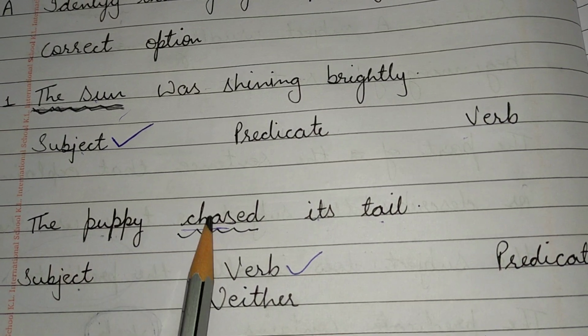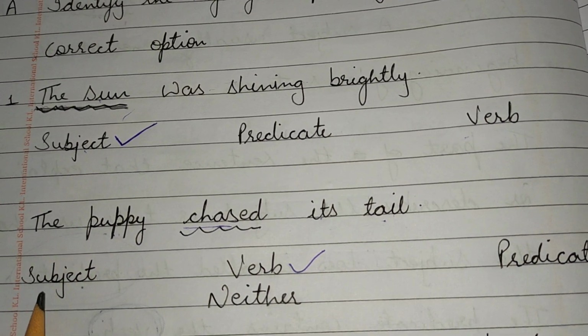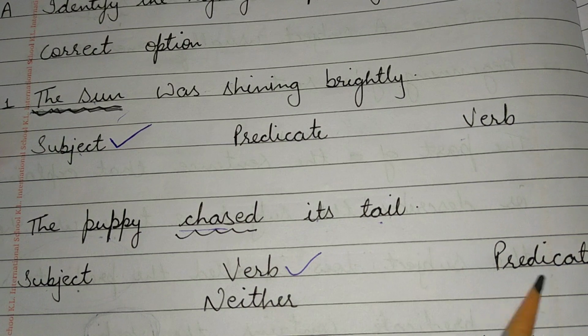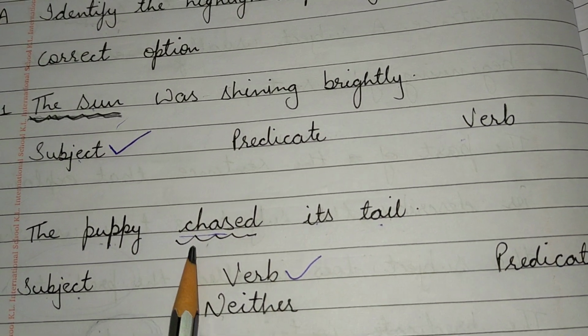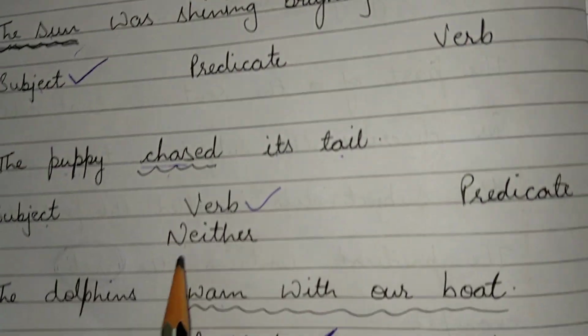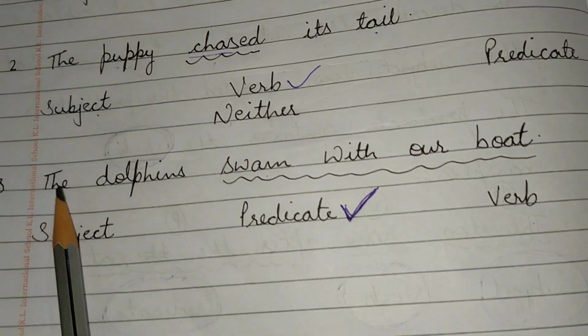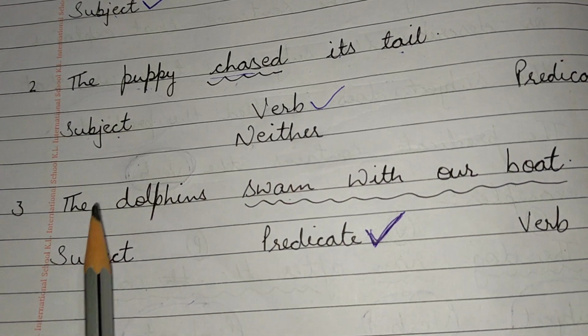Okay. Coming to the next. The puppy chased its tail. So subject, verb, predicate or neither? Chased is what? It is helping verb. So this is verb here. And coming to the next example, exercise part.